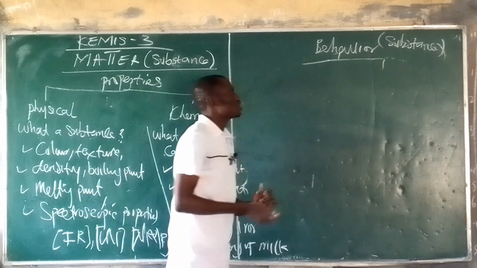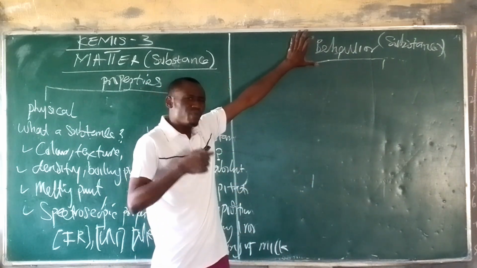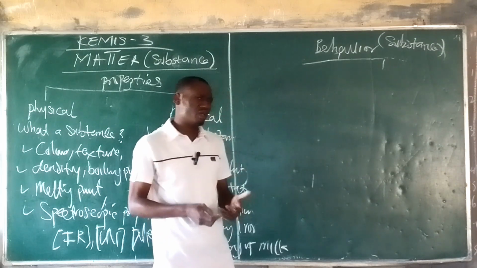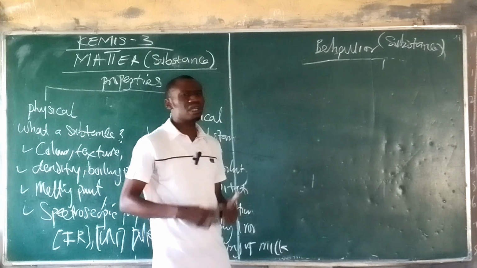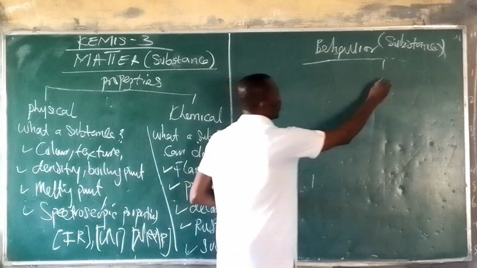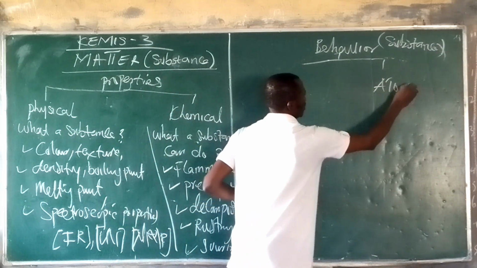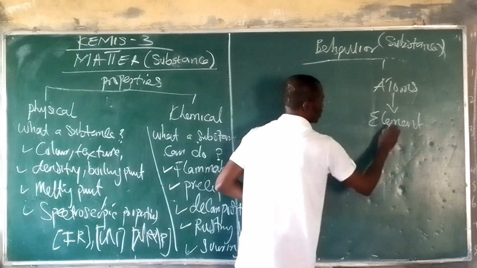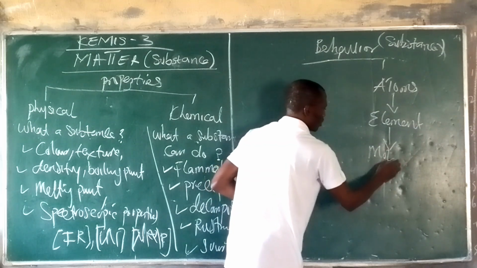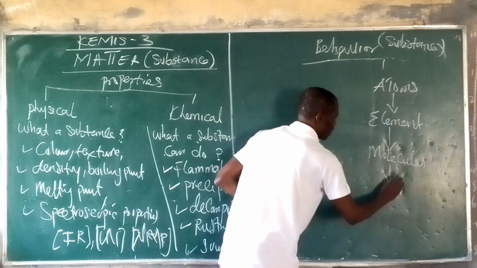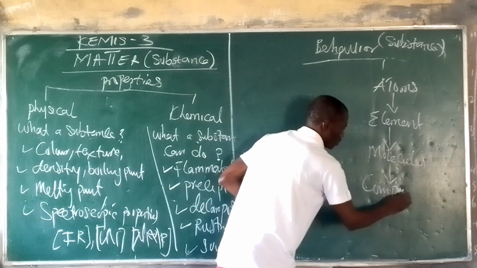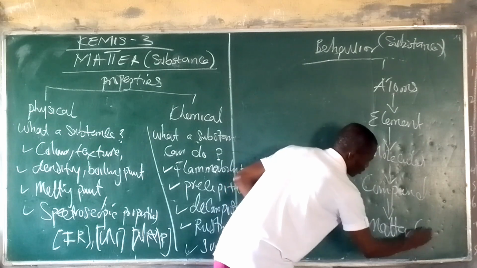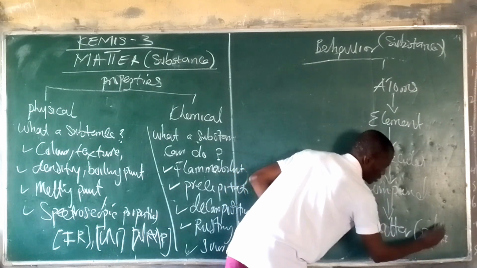Now, the behavior of substances is based on the components or the composition of substance. Every substance or matter is made up of atoms, elements, molecule, compound, and then matter, or known as substance.